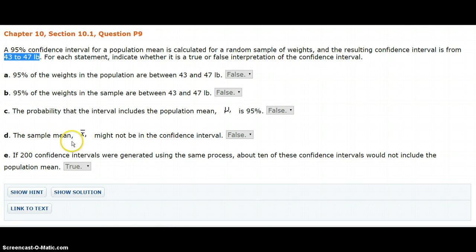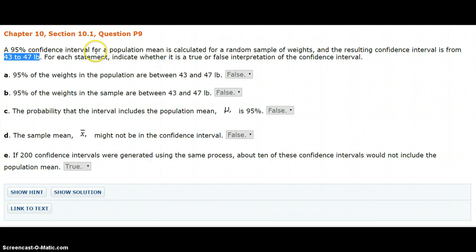But that's not really important. The population mean is what we really want, and it is true that it might not be in the confidence interval. And finally, if 200 confidence intervals were generated using this process, about 10 of these would not include the population mean. True. If 100 were generated using this process, about 5 of them would not.